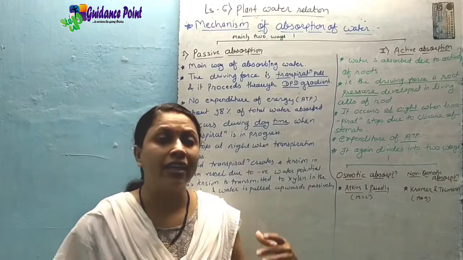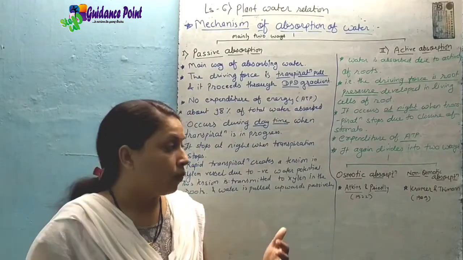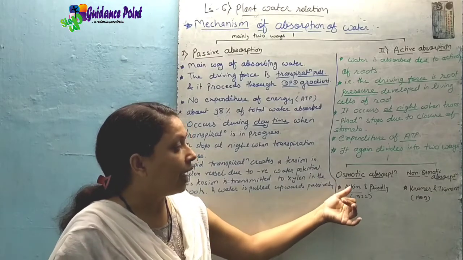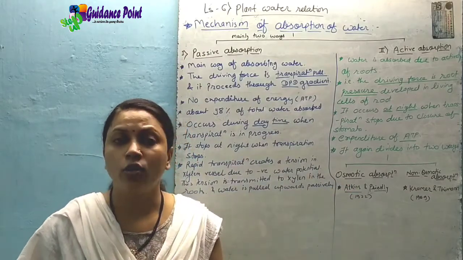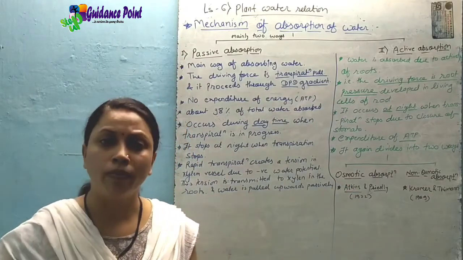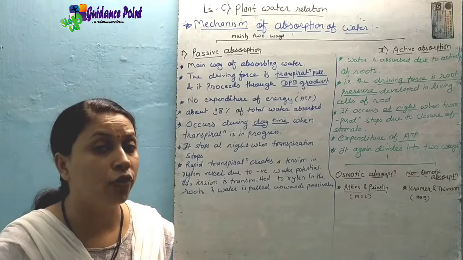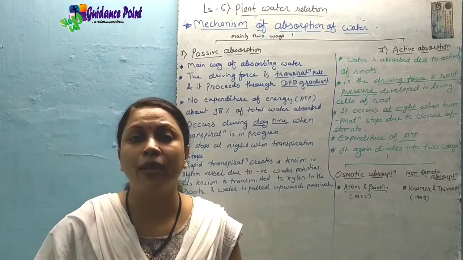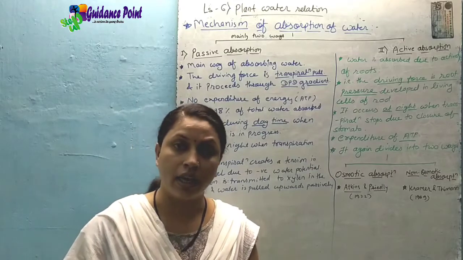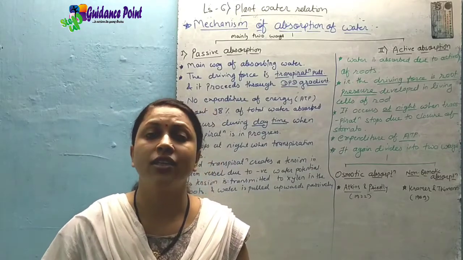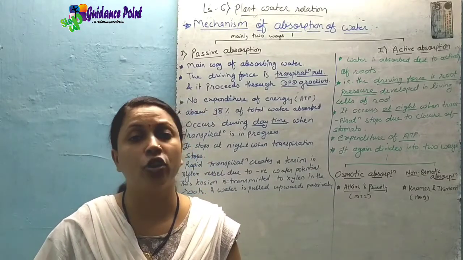Osmotic absorption: in 1922, the theory was proposed by Atkins and Priestley. According to them, the water is absorbed from the soil into the xylem of a root due to the development of an osmotic gradient. ठीक है, such an osmotic condition is developed by means of expenditure of energy.